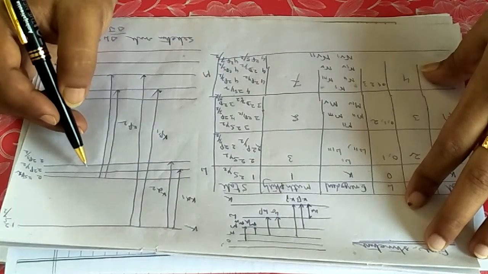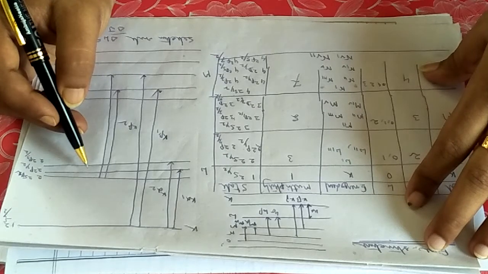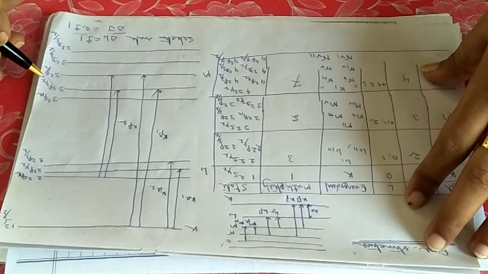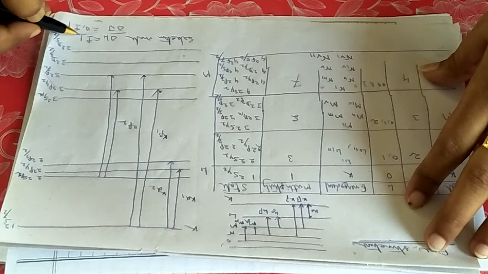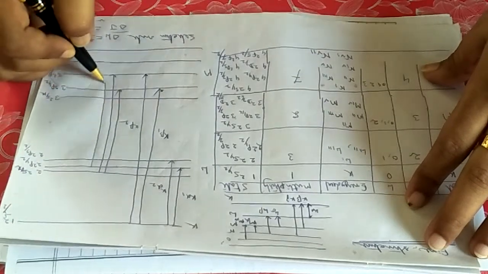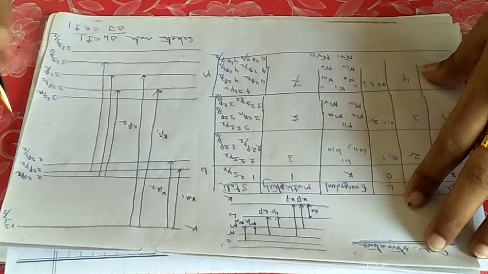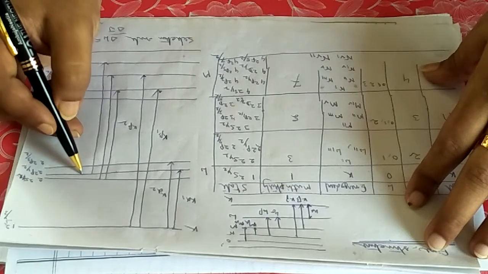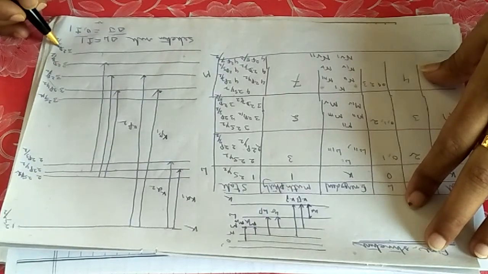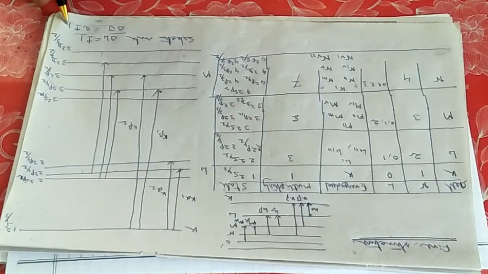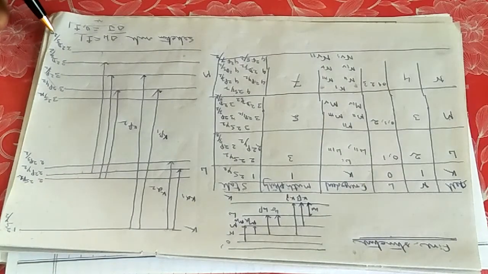Again, from P where can it go? P to P is possible? No. Delta L should be plus minus 1. So from P it is possible to go to D. But this P half to D 5 by 2 line is forbidden. Why? Here the delta J rule of 0 or plus minus 1 will be violated. Half and 5 by 2, the difference is 2. 5 by 2 minus half is 2, so it is forbidden.